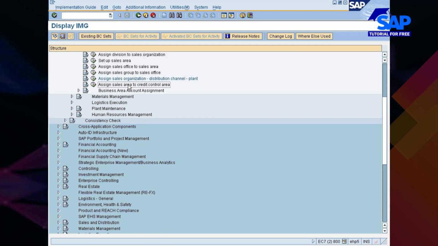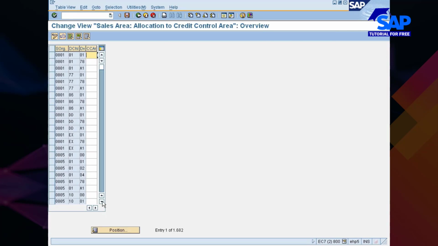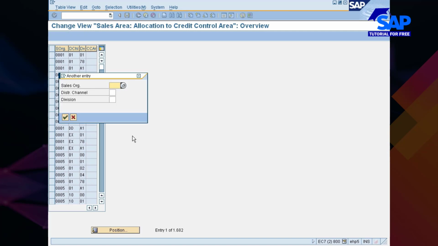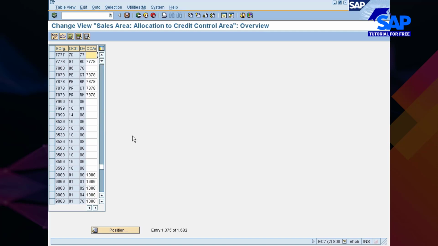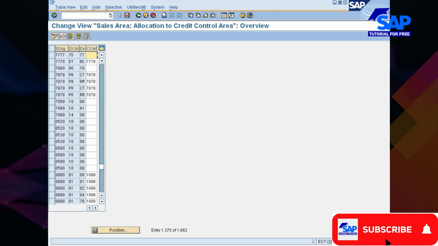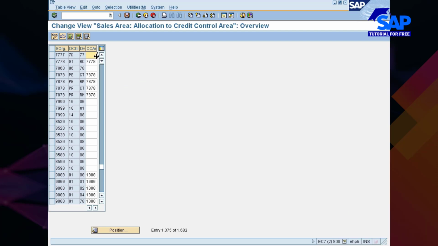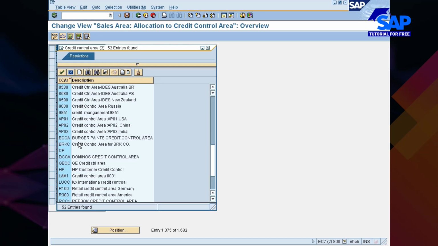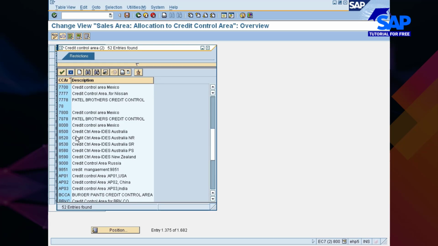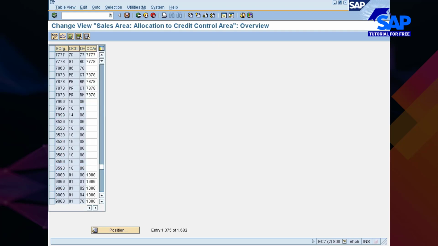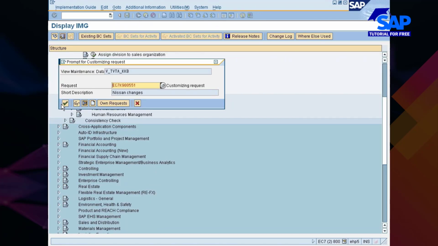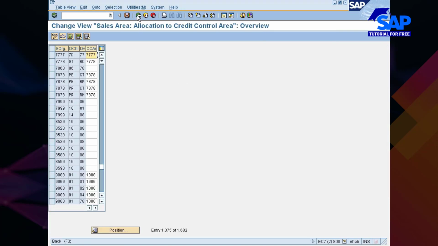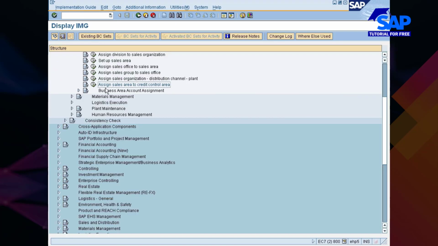Back, assign sales areas to credit control area. You can do this one as well. Your sales organization is 777. You see distribution channel 7D, division is 77. Your credit control area we have defined as 777. So it would be there somewhere here. Credit control area for Nissan. That's it. So now we are done with sales and distribution settings as well.